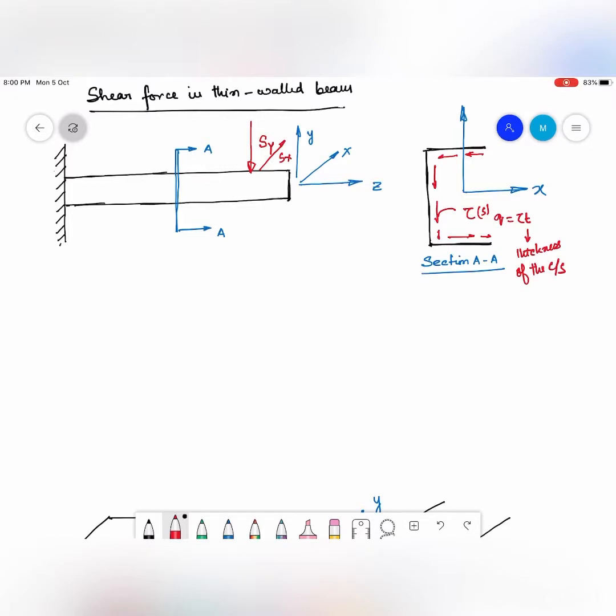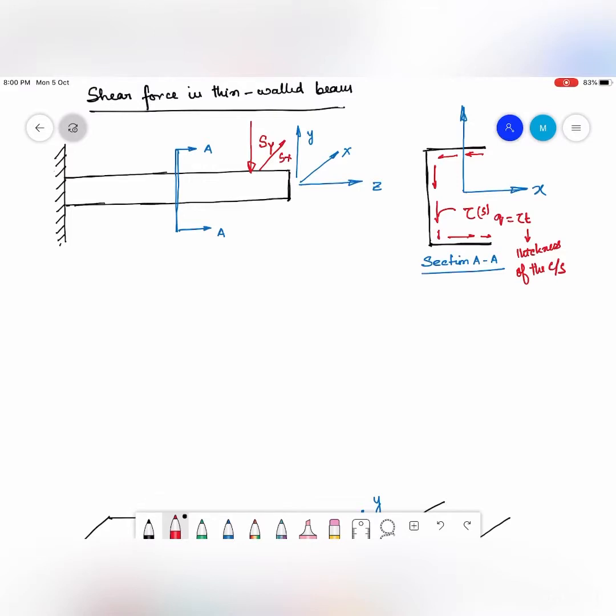I should also mention that Sy and Sx, as you might be aware, is going to produce a bending moment also at an arbitrary cross section of the beam. So because of Sy and Sx, there is going to be a normal stress also in the cross section.